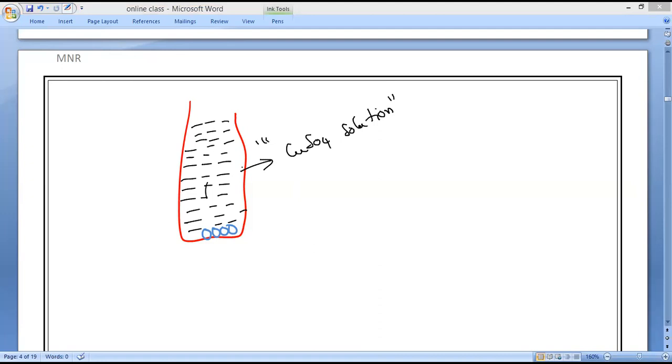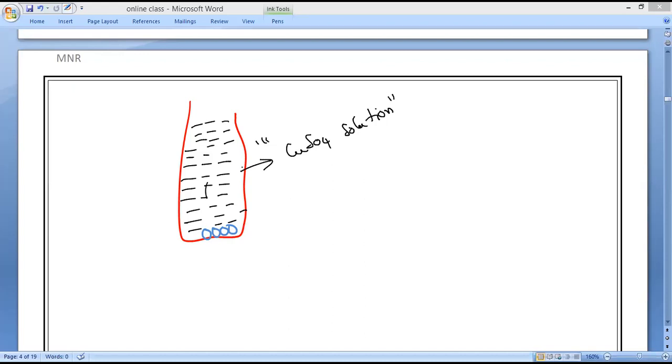So the crystals of copper sulfate dissolve in a little of water around them. They form fine particles of copper sulfate solution. Now the particles of copper sulfate in solution are in motion. The particles of clear water are also moving.